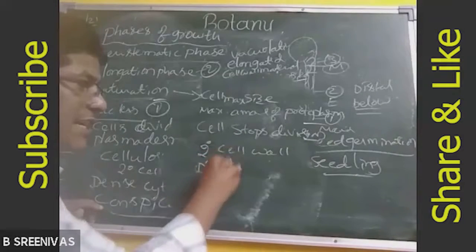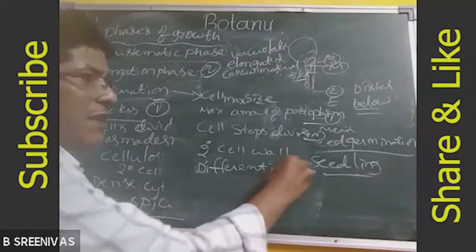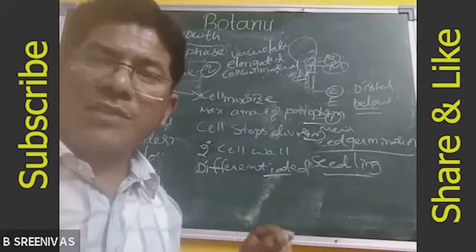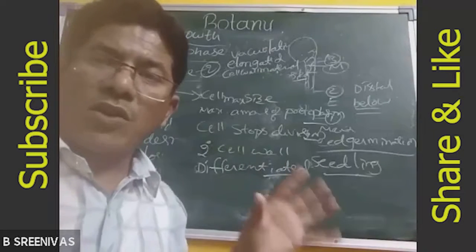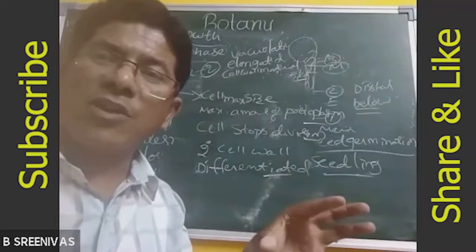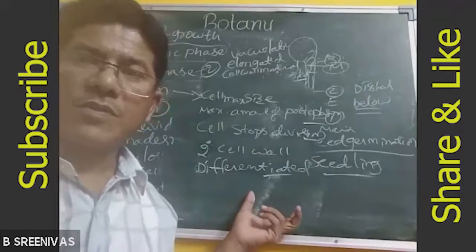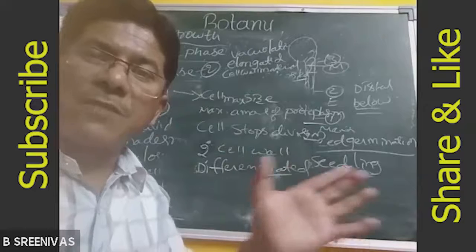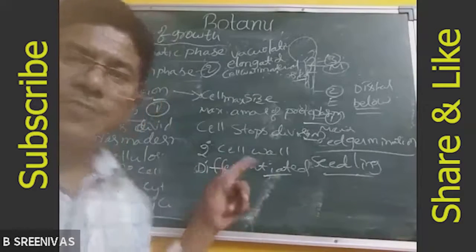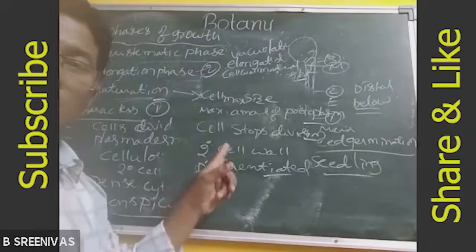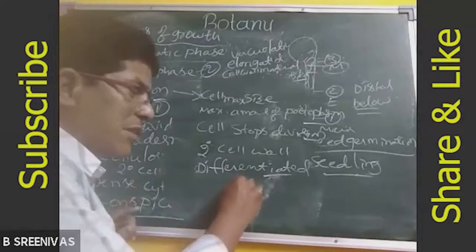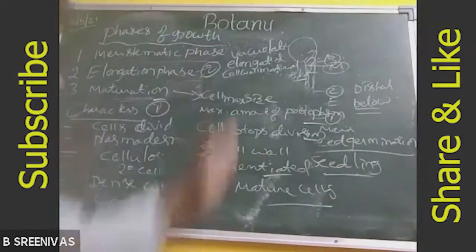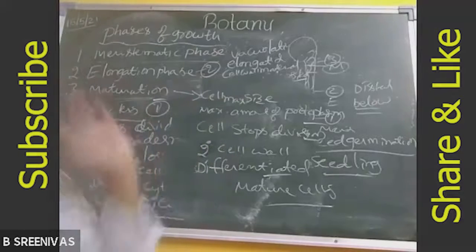Cells are differentiated. Differentiated means the modification of a cell to perform a specific function. Cells undergo permanent changes to carry out a specific function, and that is called differentiation. So in the maturation phase, the cells are differentiated and mature. All these are the characters of the maturation phase.